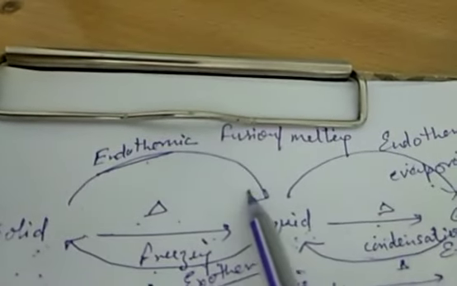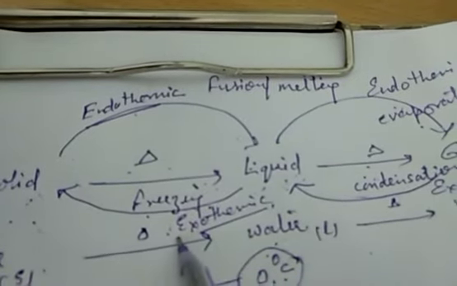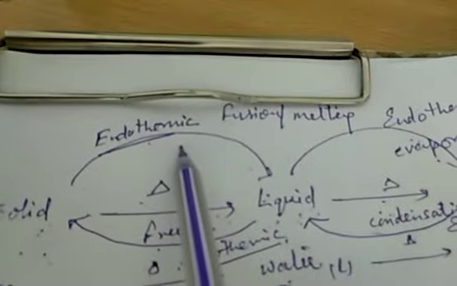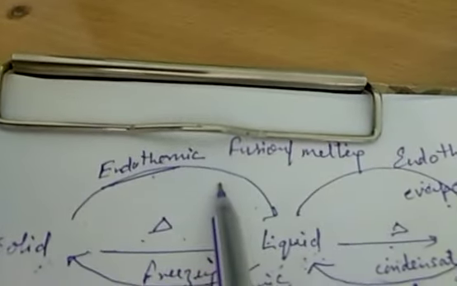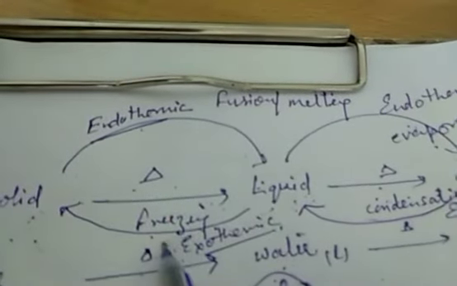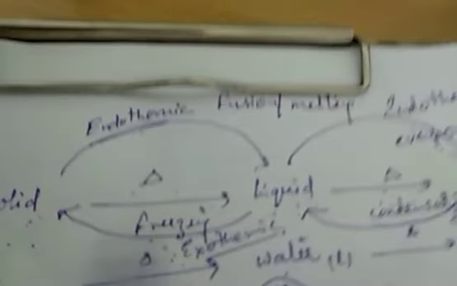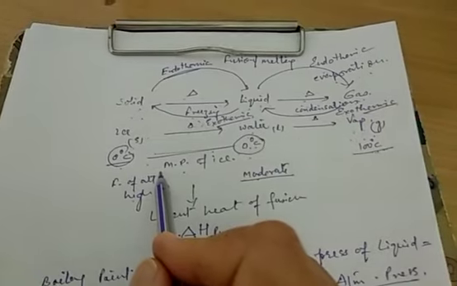Similarly, latent heat of fusion and latent heat of freezing will be equal, only the direction of energy or heat will be different, right? In fusion, energy is absorbed, and in freezing, energy is released, but the amount of the energy will be fixed. Temperature is 0 degrees Celsius both for melting and for freezing. We are taking the example here, water. Is it clear? So in this way you will explain all these things.